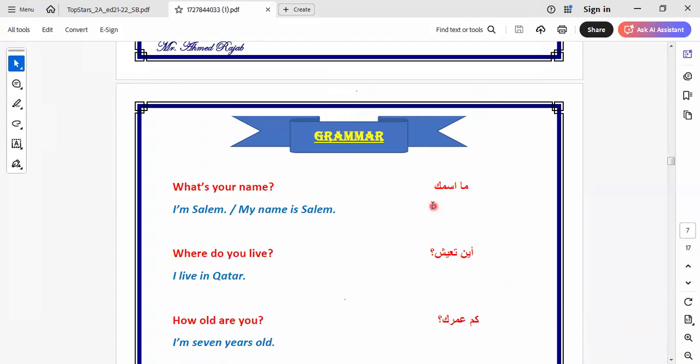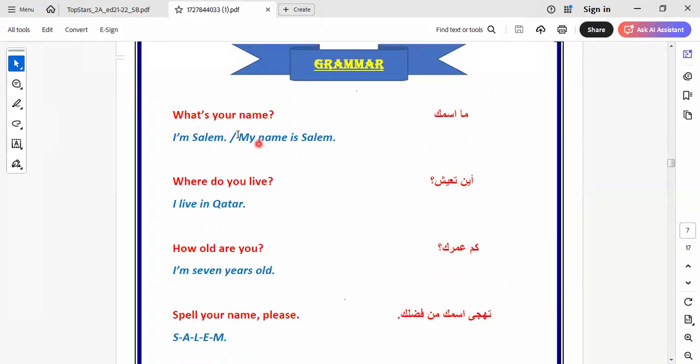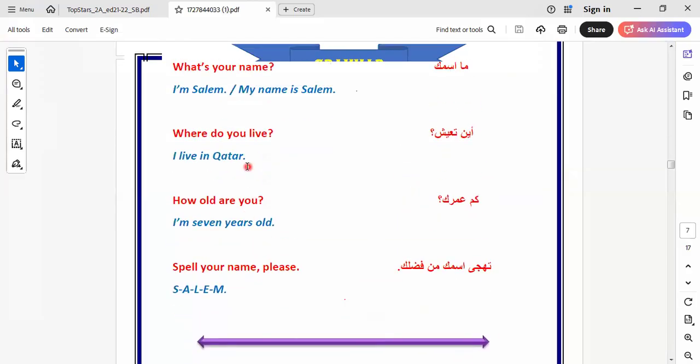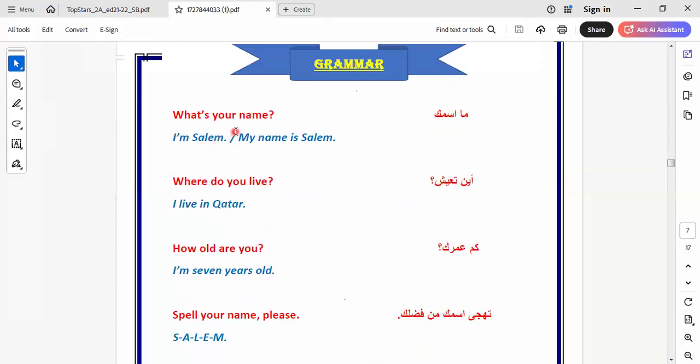In this unit, we have some structures that we know. We know some structures in grammar that we must know. When we ask about the name, what do we say? I say, what's your name? We have two answers when answering about my name.